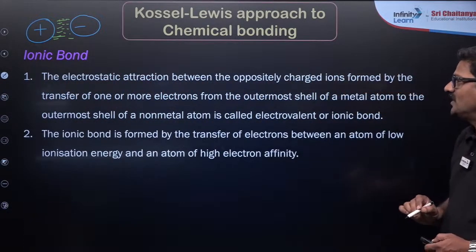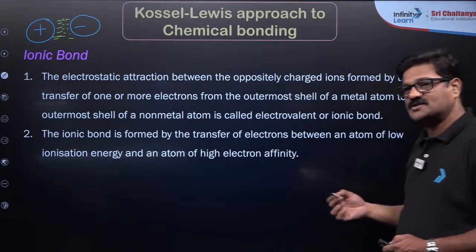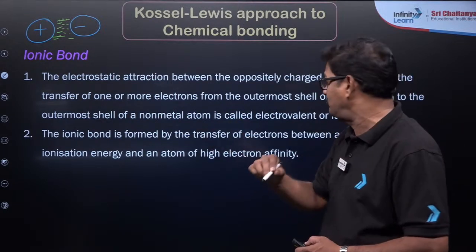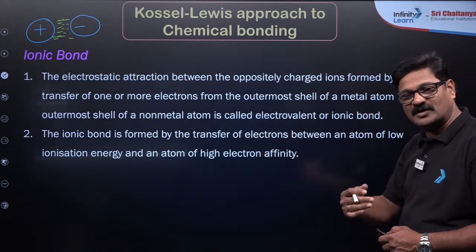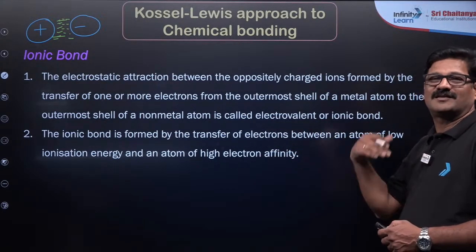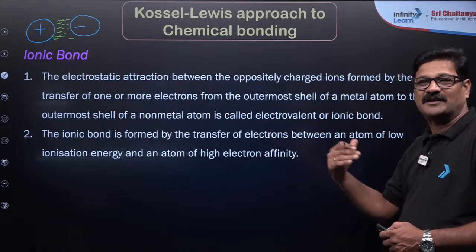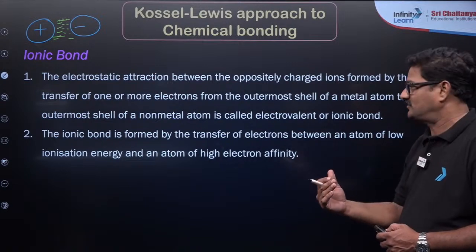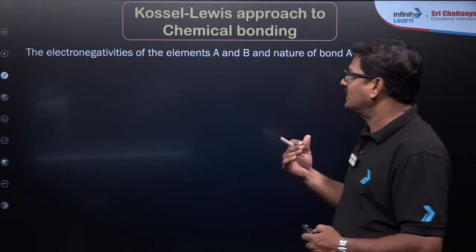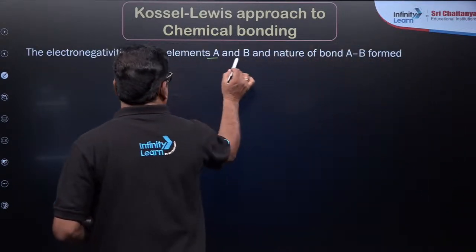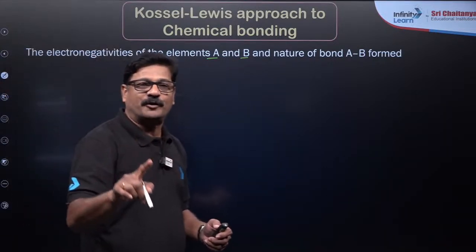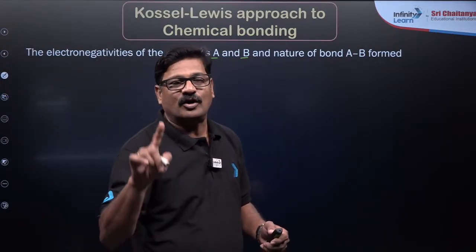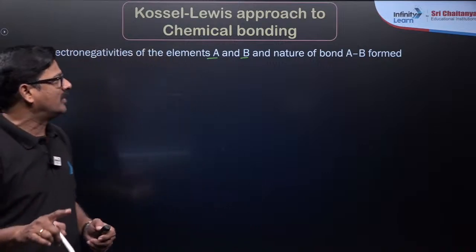So the ionic bond is formed by the complete transfer of electrons from a metal to a non-metal, donor to acceptor, or electropositive element to electronegative element between two systems. The electronegativities of elements A and B are the deciding factor to say whether a compound is ionic, partially ionic, or covalent.